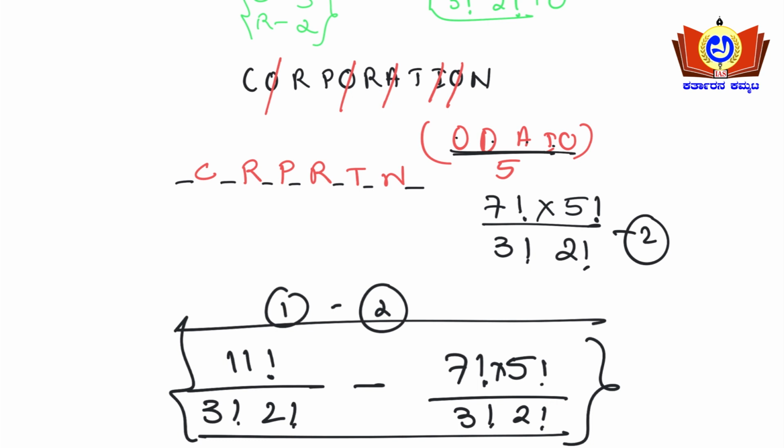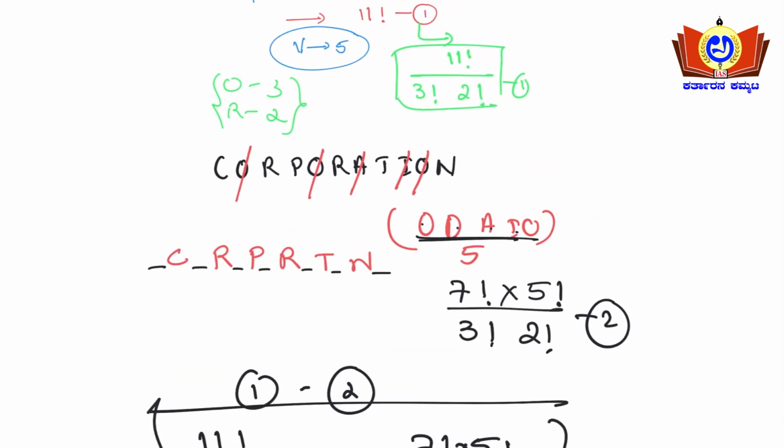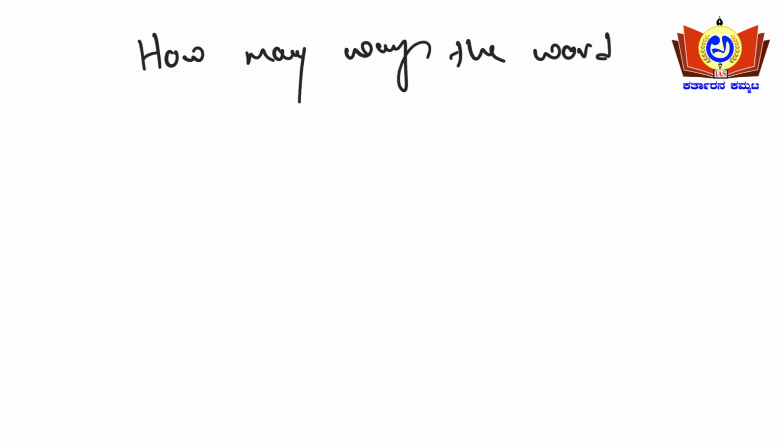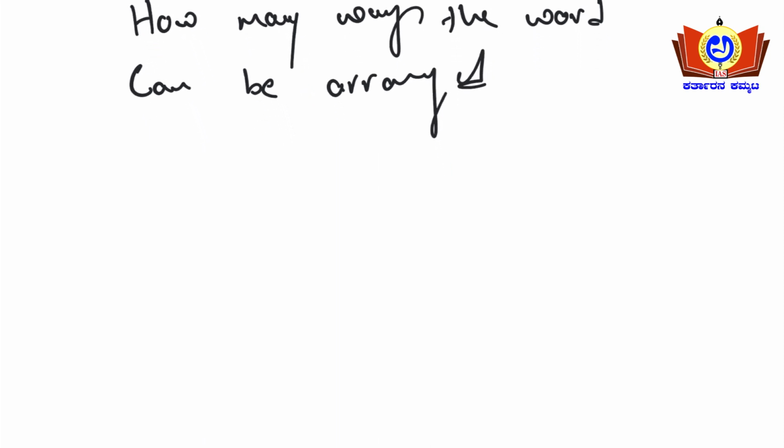Okay, see here guys, these are a few of the basic concepts you need to know: how vowels coming together, vowels not coming together and all. In the next page I'll deal with a particular question like this. See, if the question asks like this, in how many ways the word can be arranged, so consider there is a word ABCD.